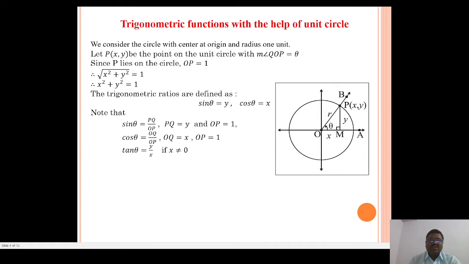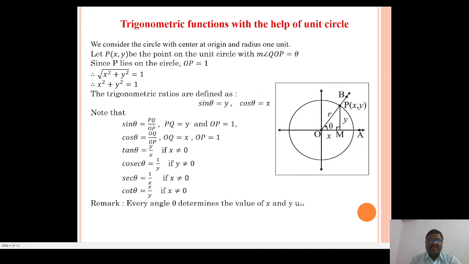Tan theta equals y upon x if x is not equal to 0. Cosec theta is 1 upon y if y is not equal to 0. Sec theta equals 1 upon x if x is not equal to 0. And cot theta equals x upon y if y is not equal to 0. Remark: every angle theta determines the values of x and y uniquely. Therefore, the above trigonometric ratios are also functions of theta.